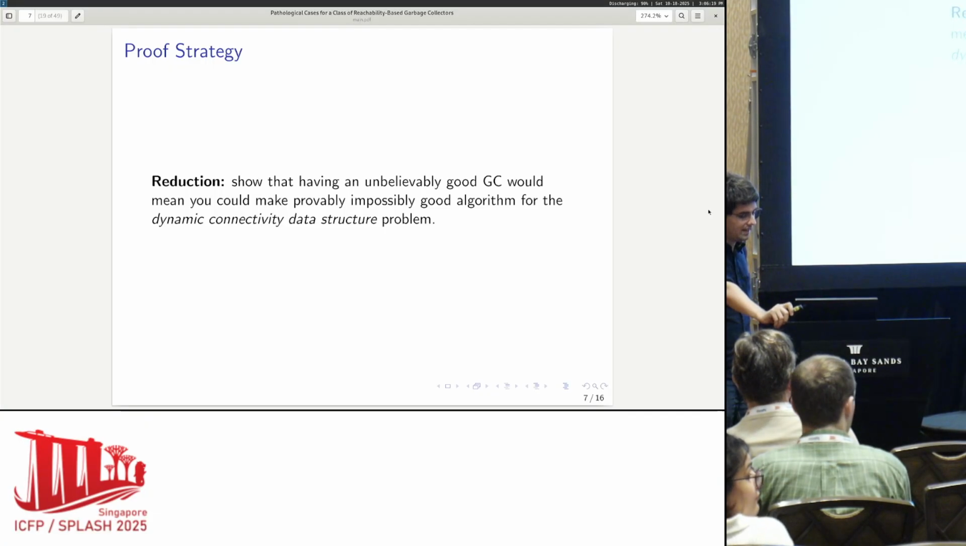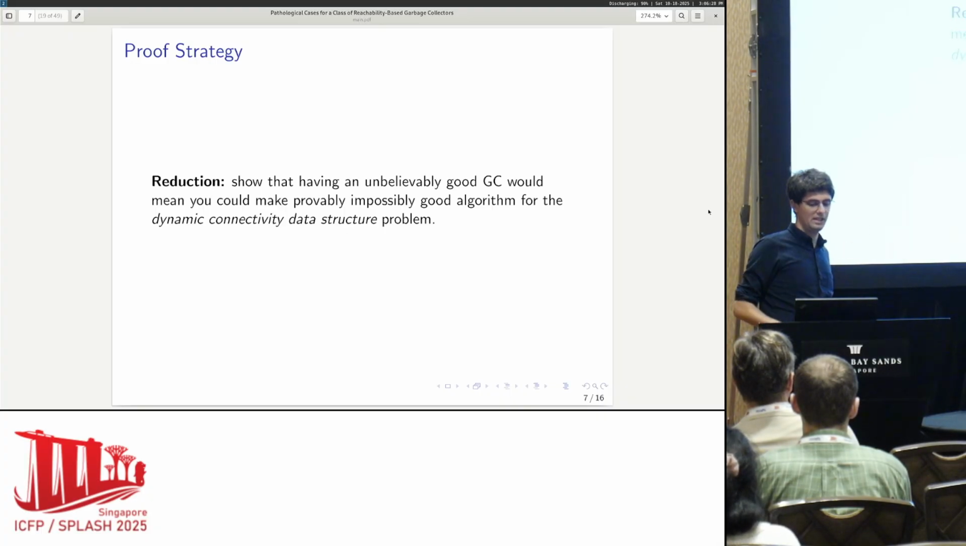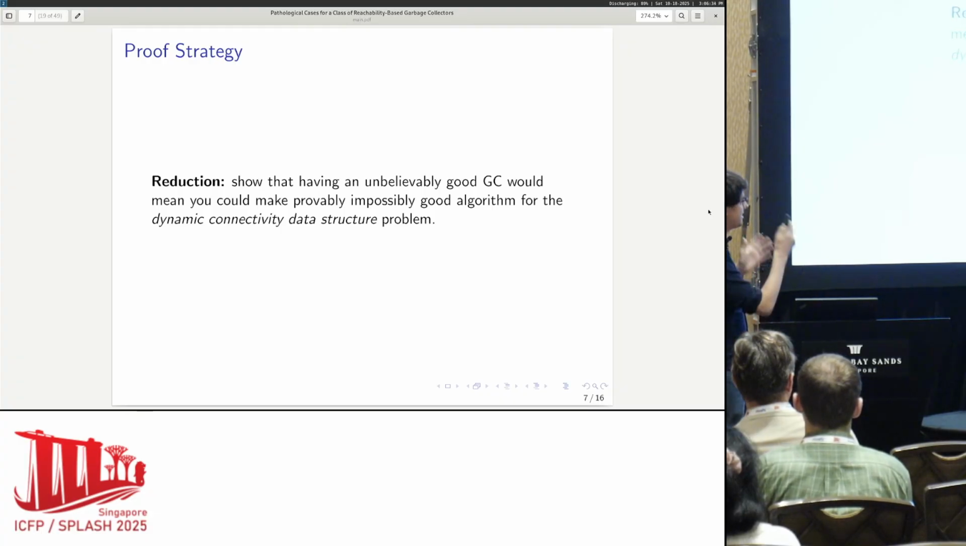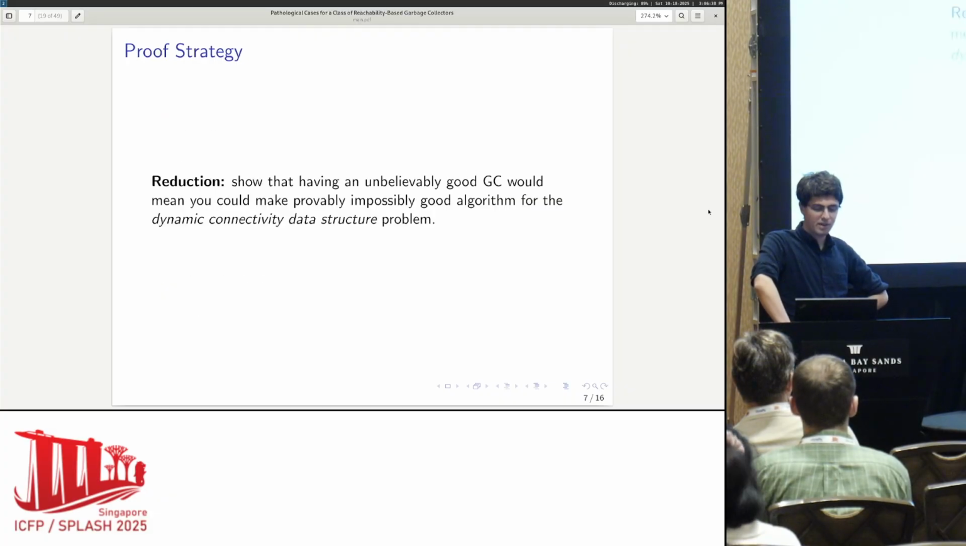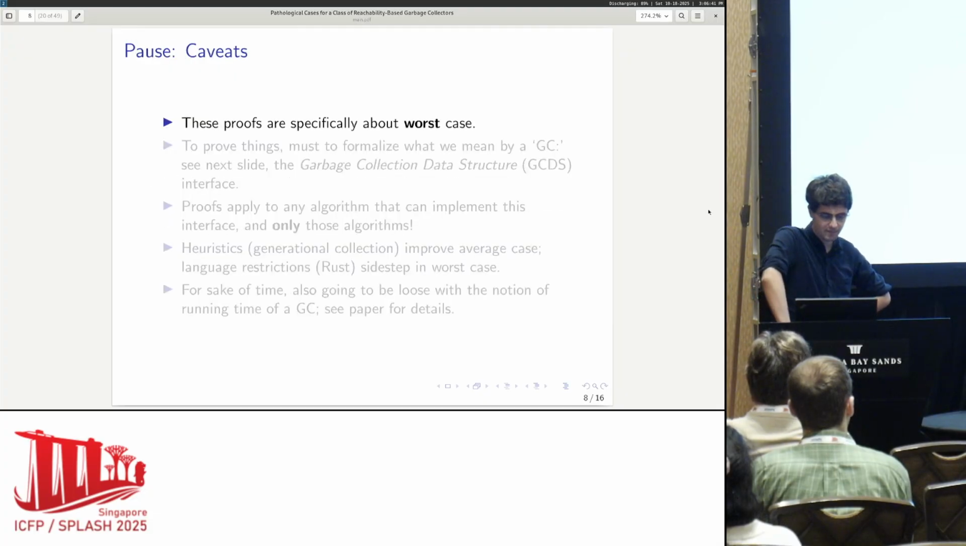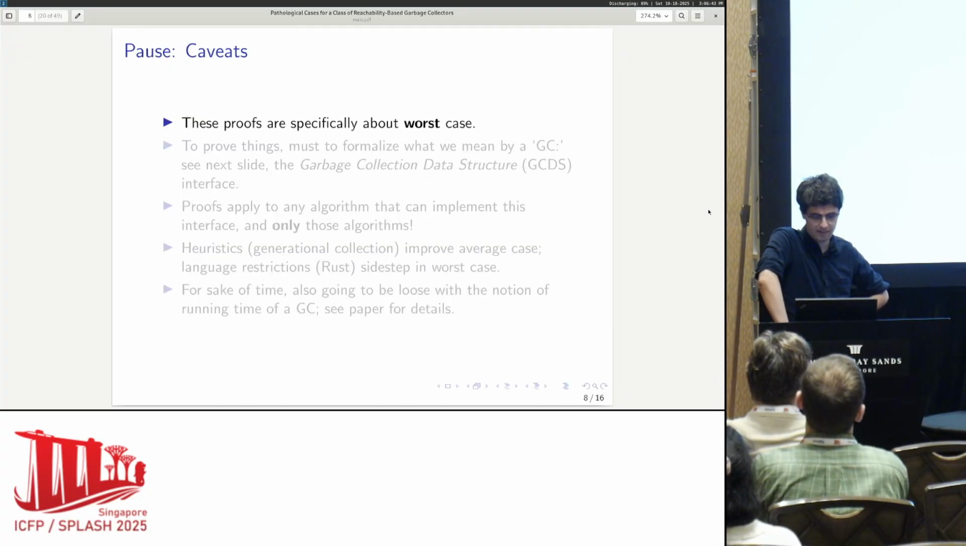So I showed that if you have an unbelievably good garbage collector, that would mean that you could take that unbelievably good garbage collector and use it as a subroutine to make an unbelievably good dynamic connectivity data structure. And this should actually say reachability, but whatever. Okay, so it's going to be a straight up reduction. I'm going to show you a straight up reduction in the next few slides. But first, let's pause and talk about some caveats here.